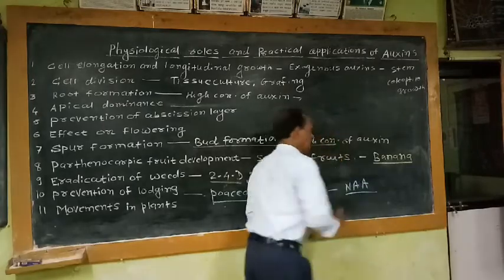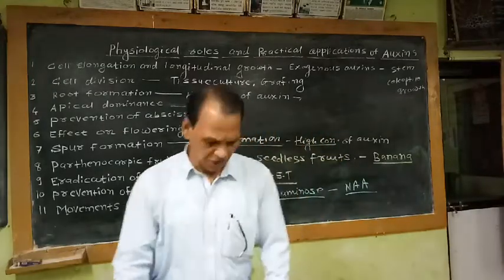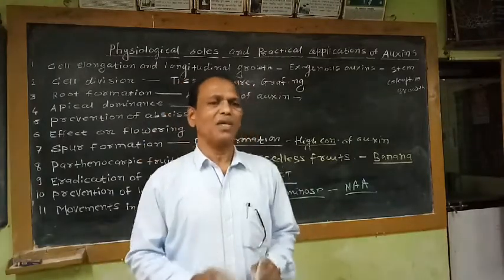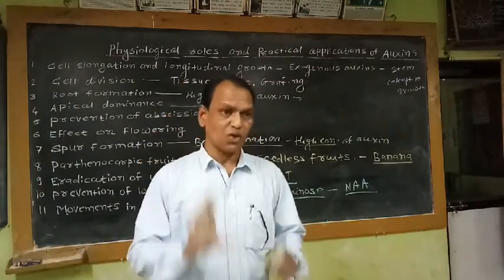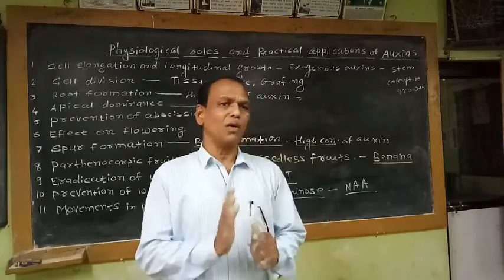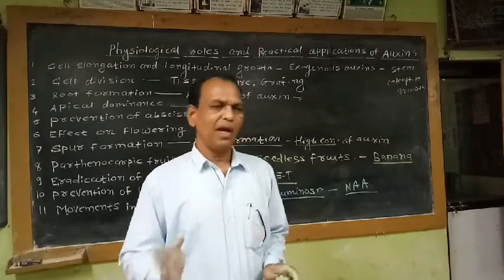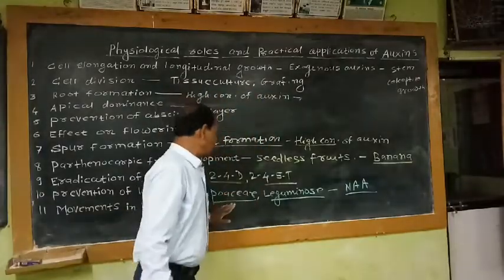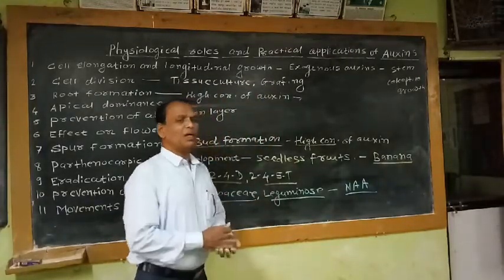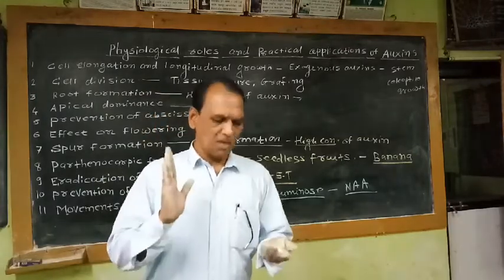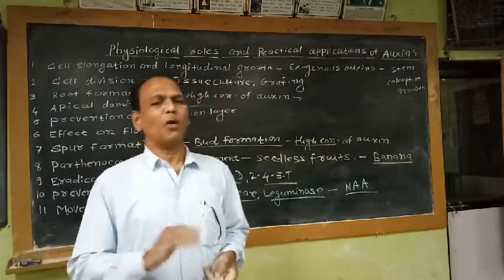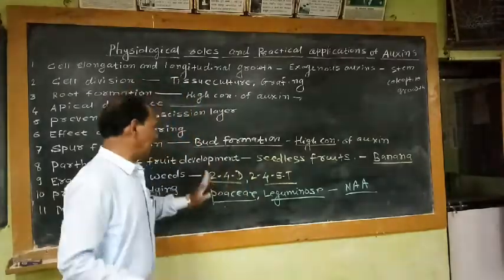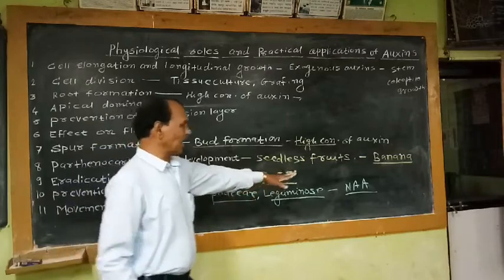If we apply naphthalene acetic acid as a synthetic auxin at the base of these plants, that means at the basal nodes, the basal internode becomes stiff or hard, and automatically we can prevent falling of the plants belonging to Poaceae and Leguminosae. That means the loss caused by lodging of the plants can be prevented by the use of a synthetic auxin like NAA.